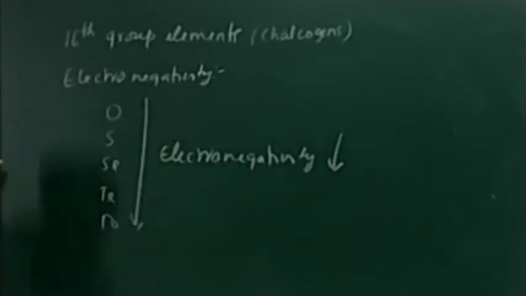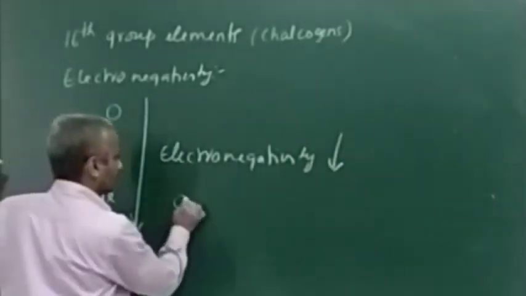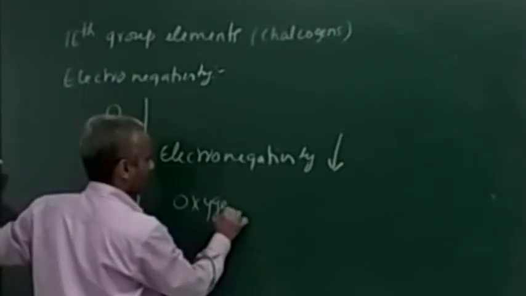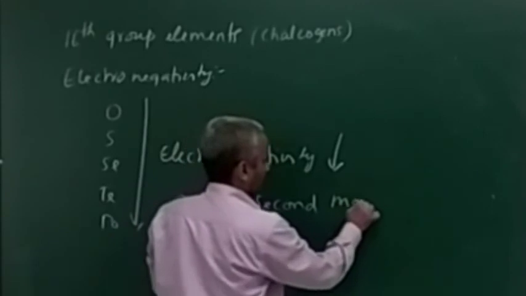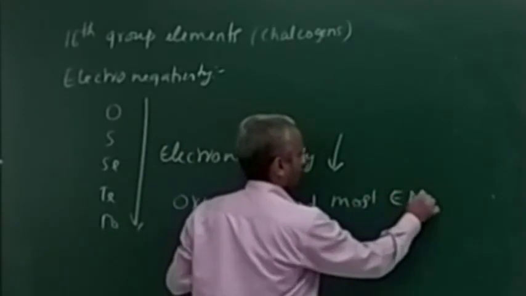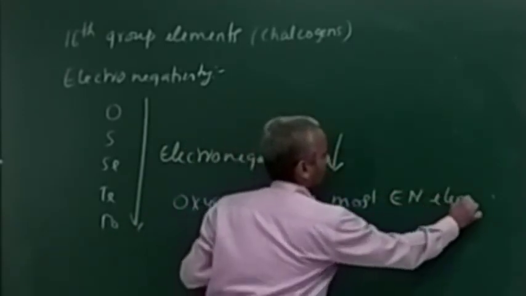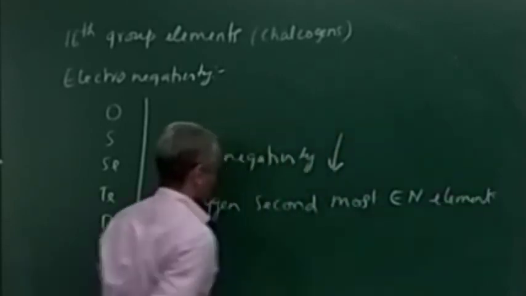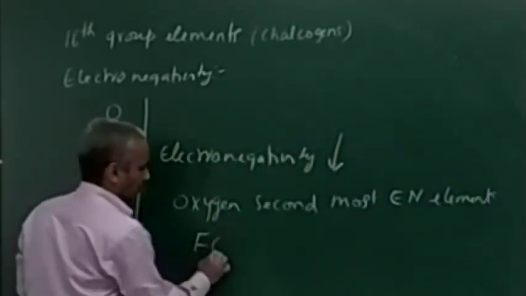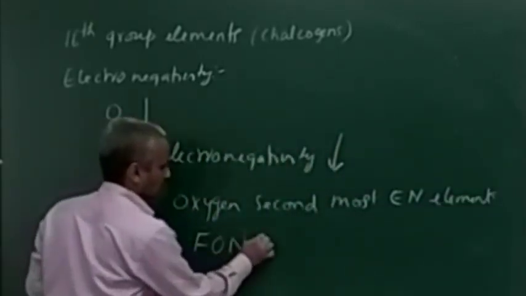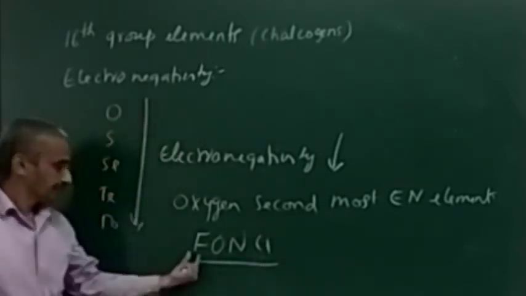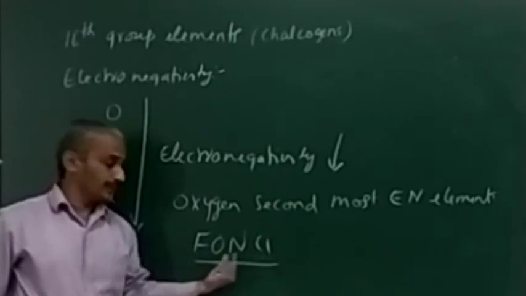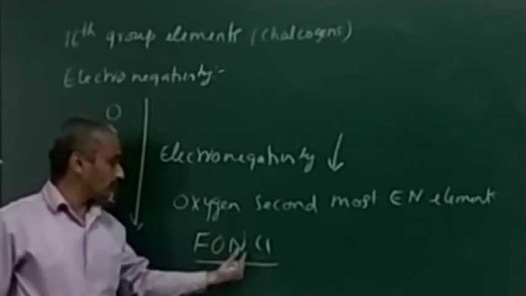Notice, and remember, oxygen is the second most electronegative element also. Have these four most electronegative elements: fluorine, oxygen, nitrogen, chlorine.